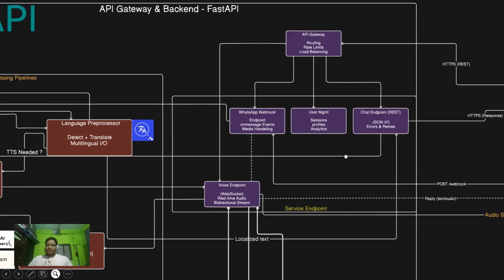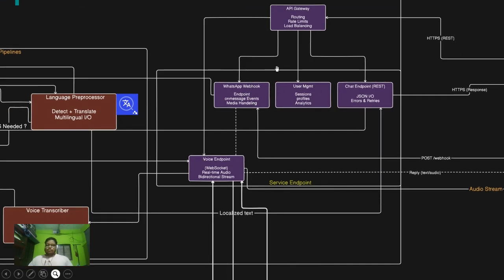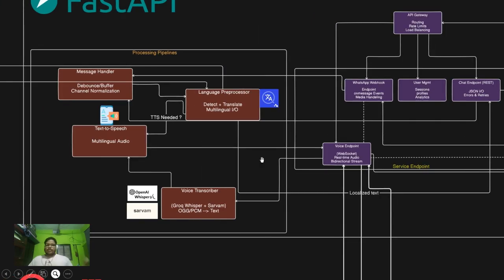How does it work? So first of all, we have the API gateway, which is going to route it to whatever path it is going. Let's say we have WhatsApp webhooks over here, we have the chat endpoint, and lastly we have the voice endpoints for voice-related interactions. So for the processing pipeline, first of all, we are detecting the language, and if there is a different language they're talking, we're going to translate it to the different languages using Sarvam.